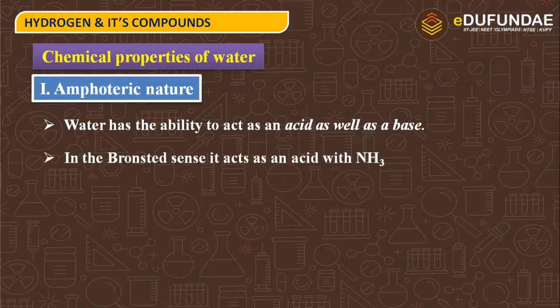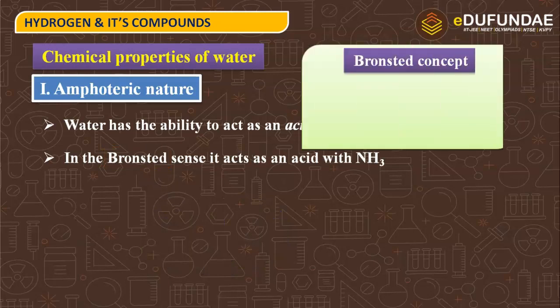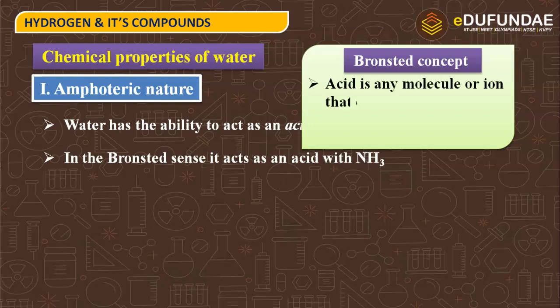How? In the Bronsted sense, it acts as an acid with ammonia. What is ammonia? Ammonia is a strong base because it has a lone pair of electrons. What is the Bronsted concept? Let us know about the Bronsted concept first. According to the Bronsted concept, an acid is any molecule or ion that can donate a proton. What is a proton? H positive ion.